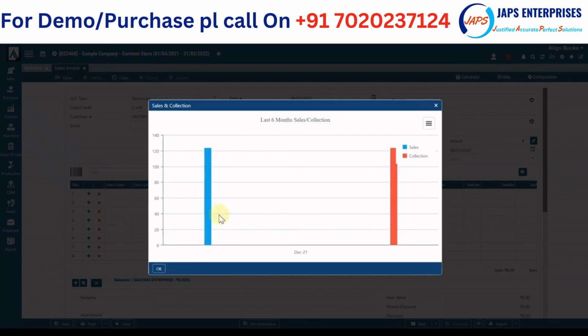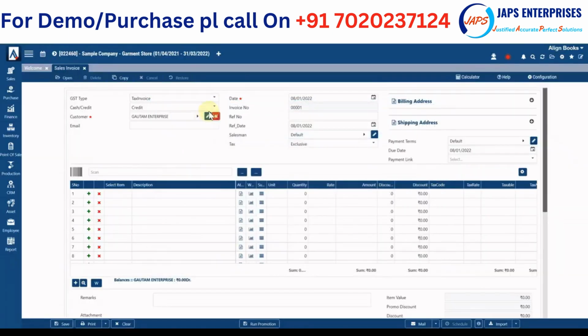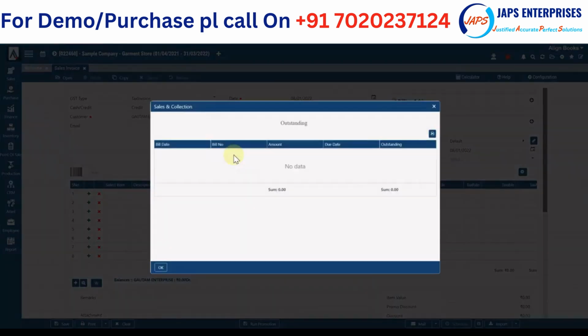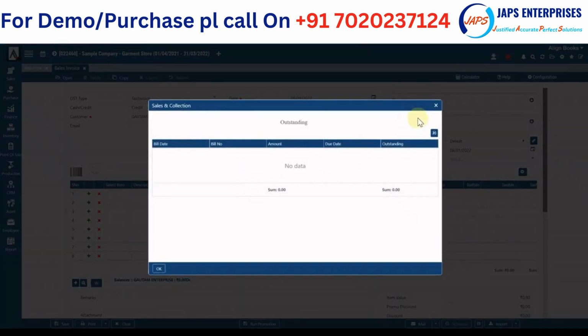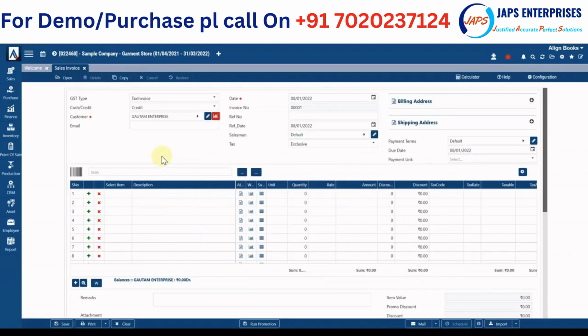So this person has purchased only in the month of December, an amount of rupees 1,23,000, and the collection was also the same. Similarly, if you click on outstanding, you will be able to know the detail of outstanding with this customer. Again, I'm taking you in depth, but otherwise, if I have to generate an invoice, I don't have to go into all those details.